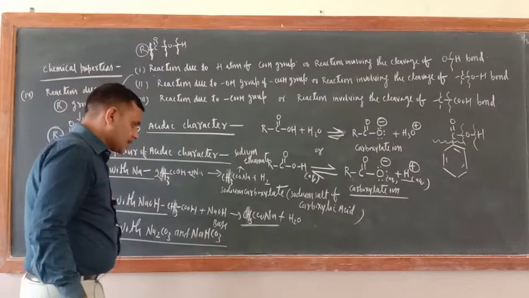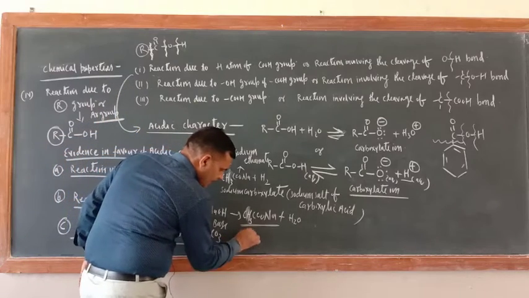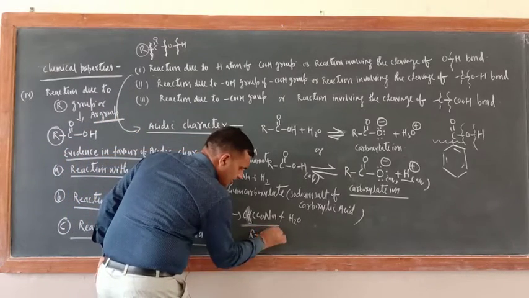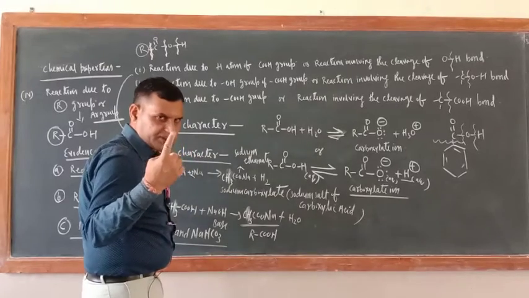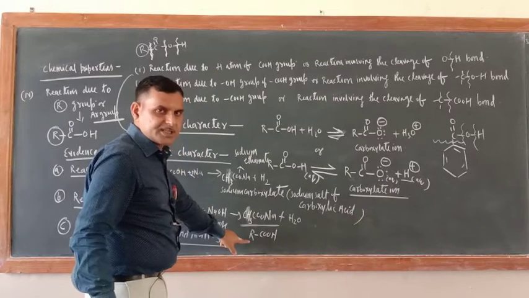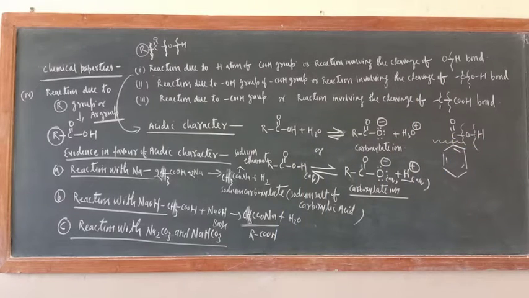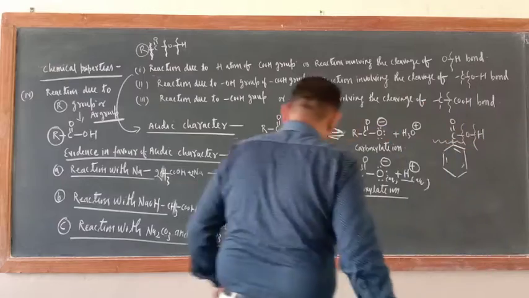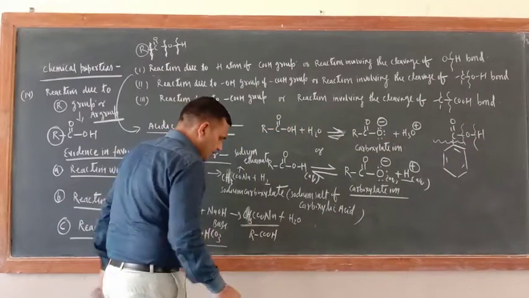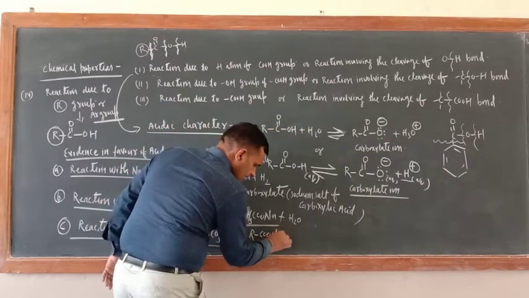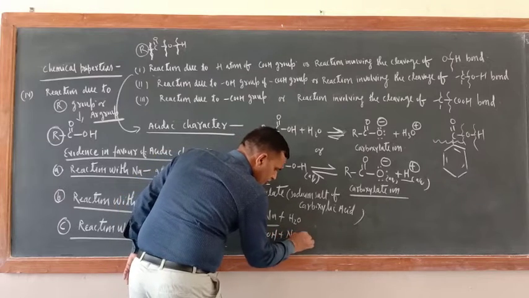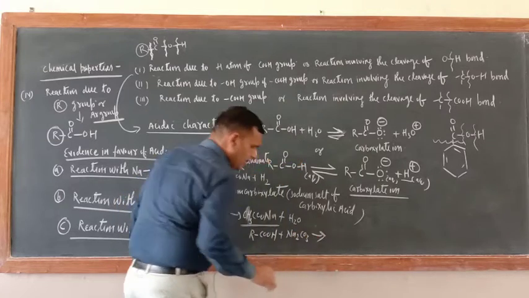Just see how. Just see here, RCOOH. One individual reaction should also be written, meaning CH3 should be taken. I see in the NCERT book they have not taken an individual reaction, but one reaction should be there. So RCOOH, here Na2CO3. So what is the product? Just see.